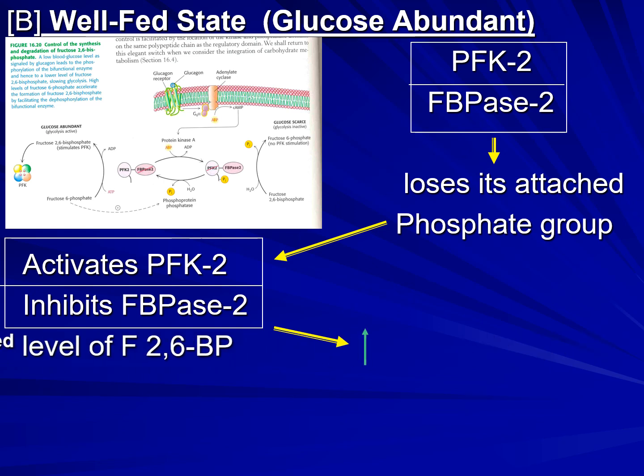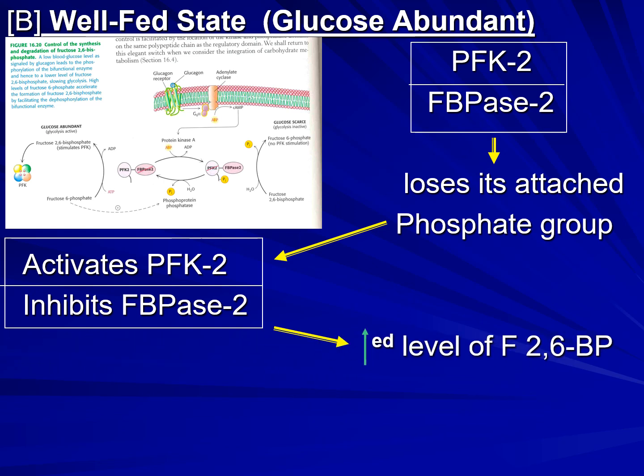This increases the level of fructose 2,6-bisphosphate. This ultimately leads to an increased rate of glycolysis. So this is a flow chart that you will understand, and this is the mechanism of how glucagon forms cyclic AMP and the different reactions take place.